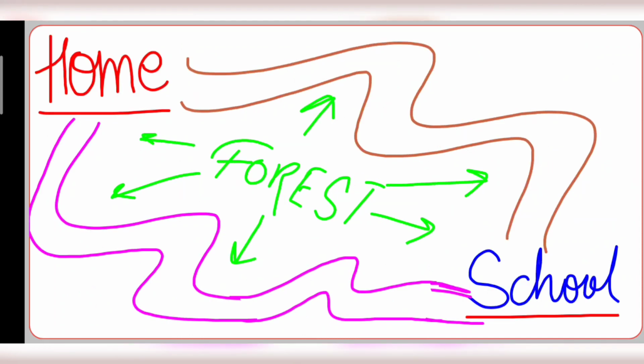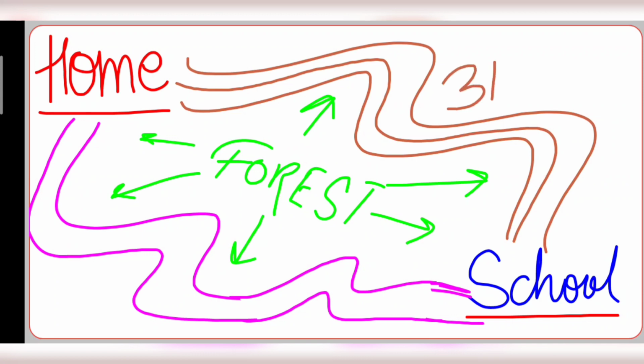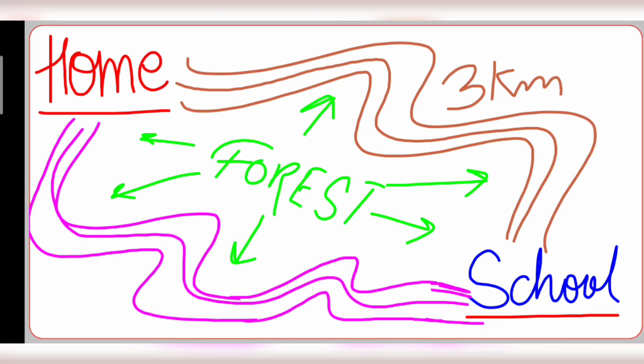Now let's take an example. If I need to go to my school, I'm covering this path and going to my school. This path is 3 kilometers, and when I'm returning home, I take this path and come home. This is 4 kilometers.